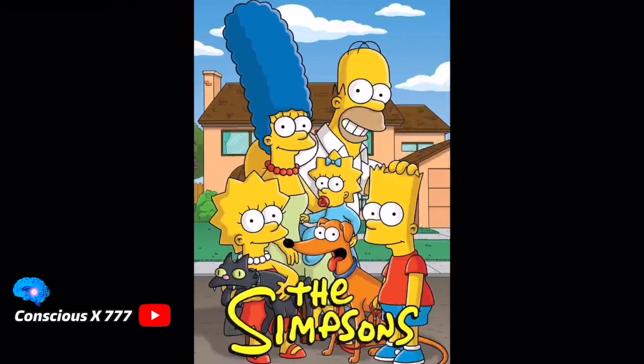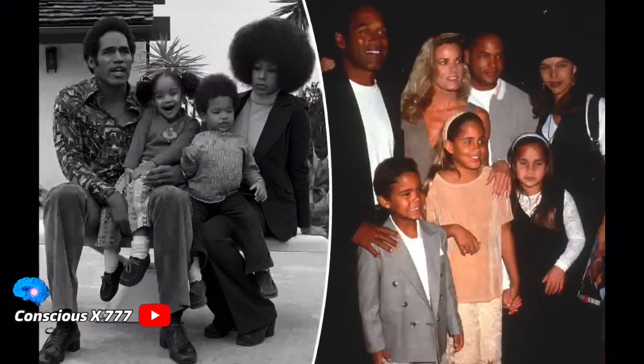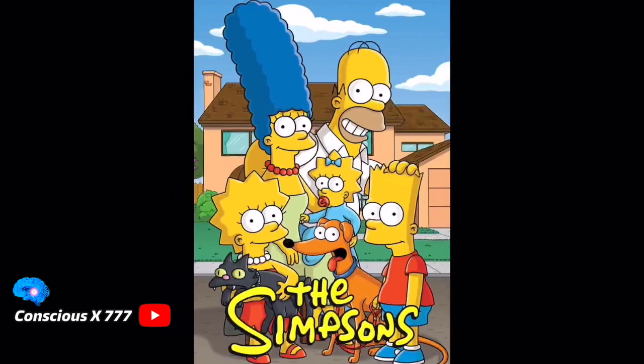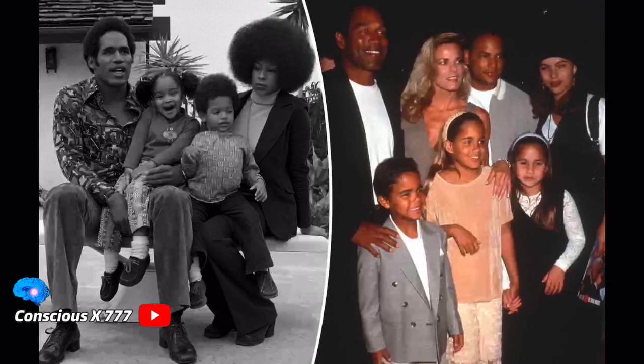If you guys haven't noticed, most of the celebrities that they're promoting nowadays are mixed. And they keep subliminally promoting for black and white people to mix in the media. And this is all purposely done because they really want to water down the original humans, which are melanated people. They really want to eliminate melanated people. That's why in The Simpsons, there's only like one melanated character in the show. Most of the characters in that show are mixed. And that's exactly what OJ's character was created to promote. And ironically, his other character, The Rock, is a mixed character. His father is melanated and his mom is non-melanated.